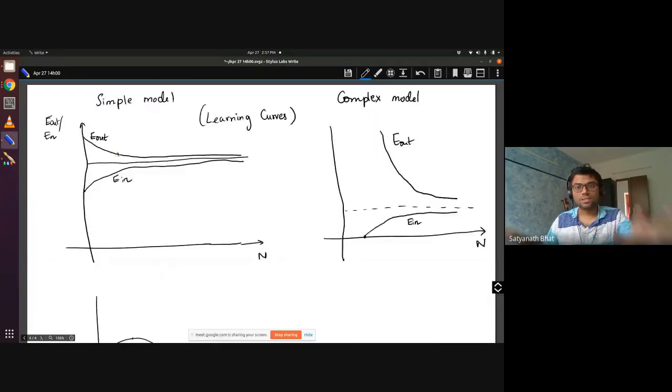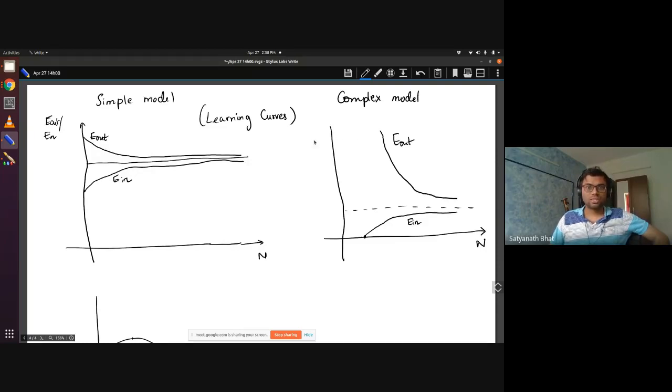So what is the big lesson that we have learned? If you are given more data points, then you are in this region, so you choose a more complex model. If you are given fewer data points, you better choose this, because in this region E out is very, very high. Don't choose a complex model. So that is the whole picture here.